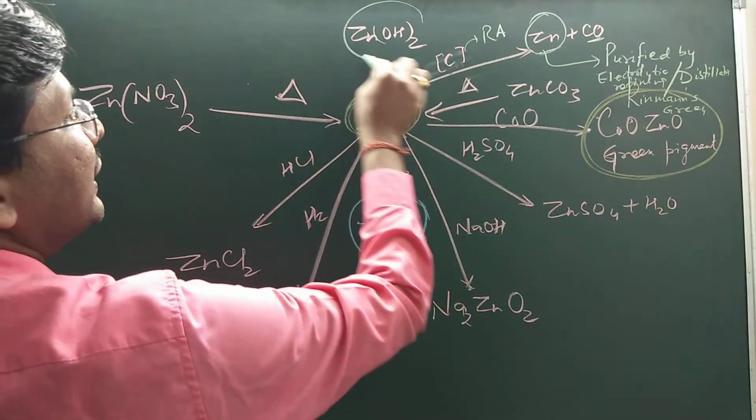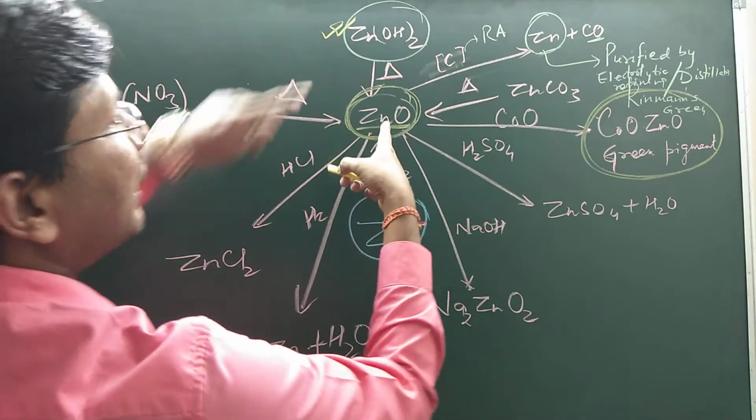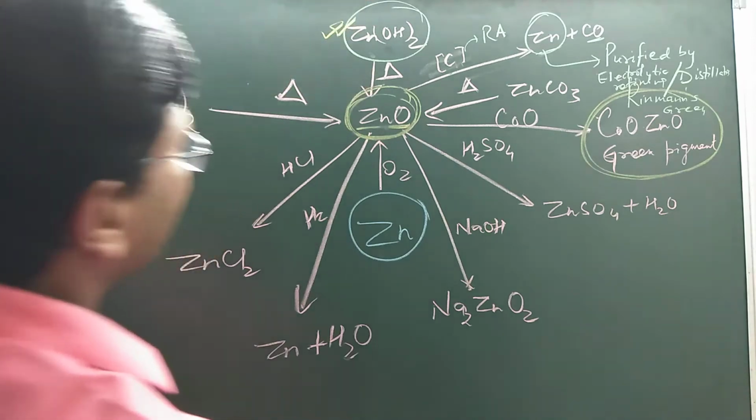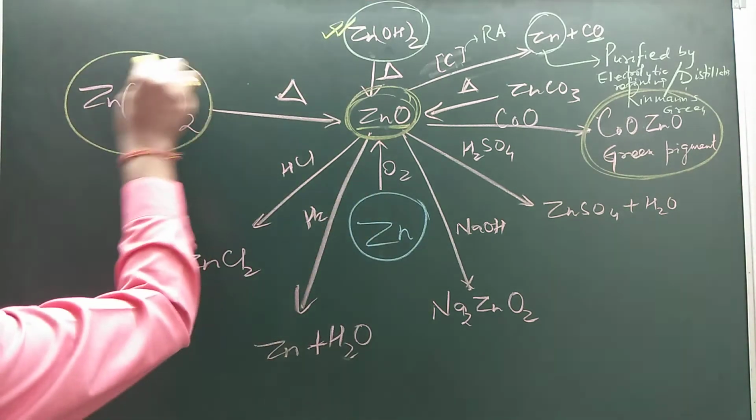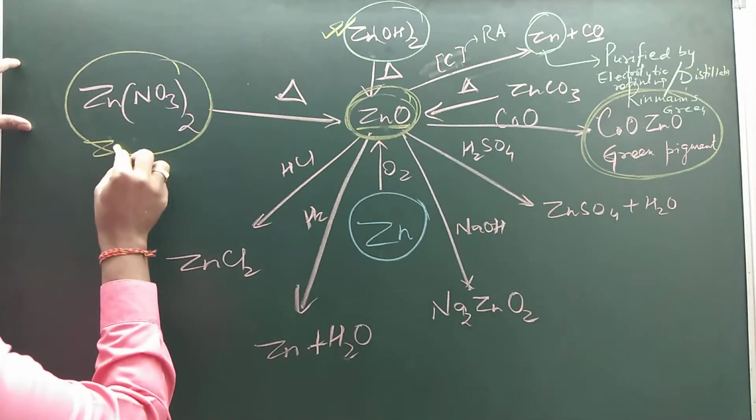When zinc hydroxide is heated, it forms zinc oxide plus water. When zinc nitrate is heated, it forms zinc oxide plus NO2 gas.